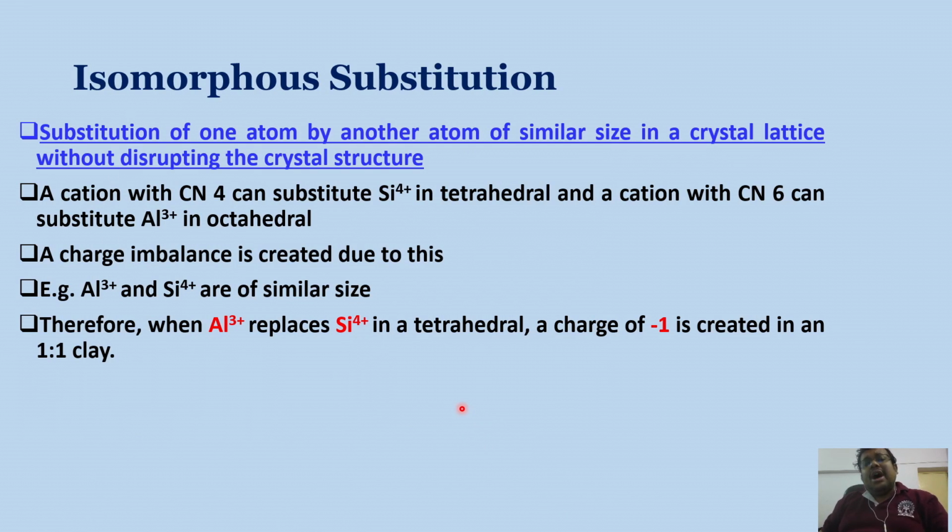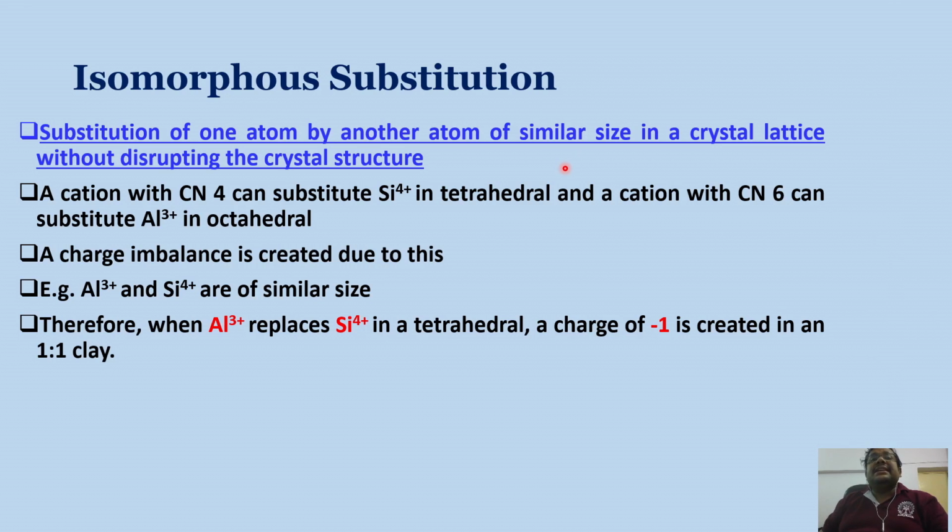So one important thing we need to discuss is called isomorphous substitution. I told you that clay develops negative charge because clay is reactive. The reason for its reactive nature is that it develops negative charge. So what is the reason for the development of this negative charge? You can see this is the major reason, called isomorphous substitution. Isomorphous substitution is nothing but substitution of one atom by another atom of similar size in a crystal lattice without disrupting the crystal structure.